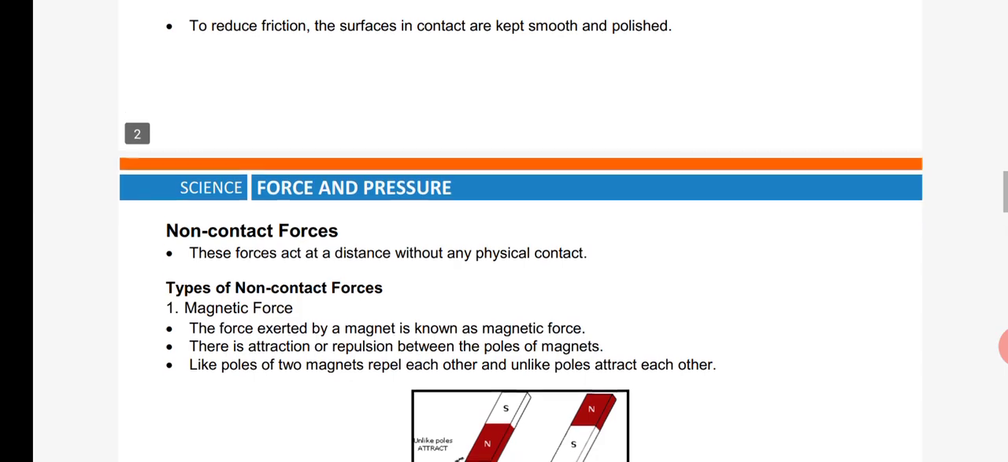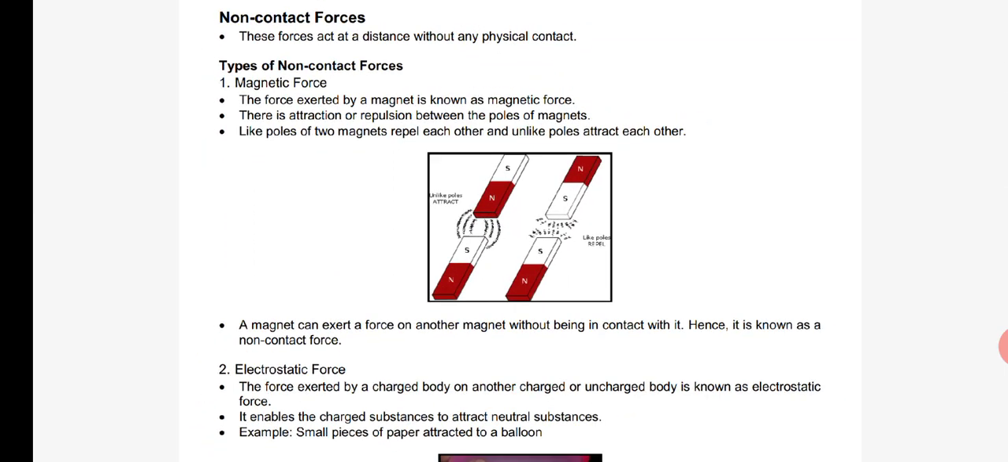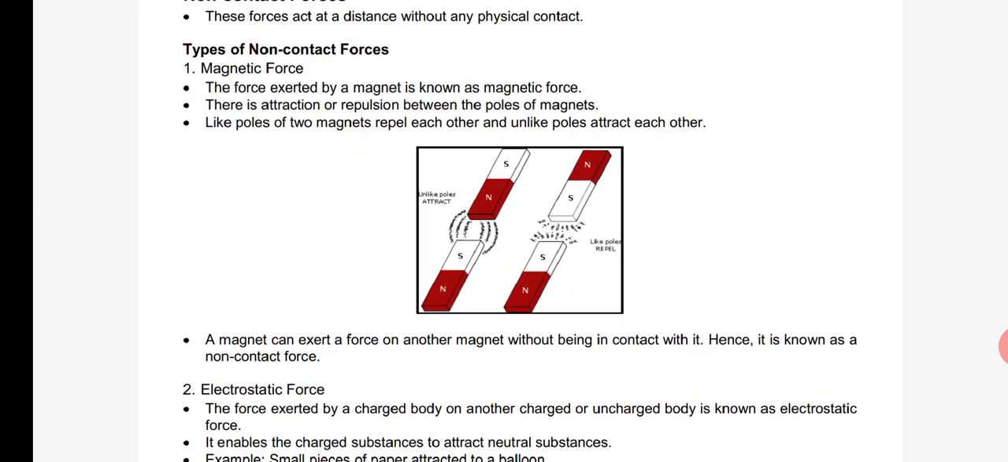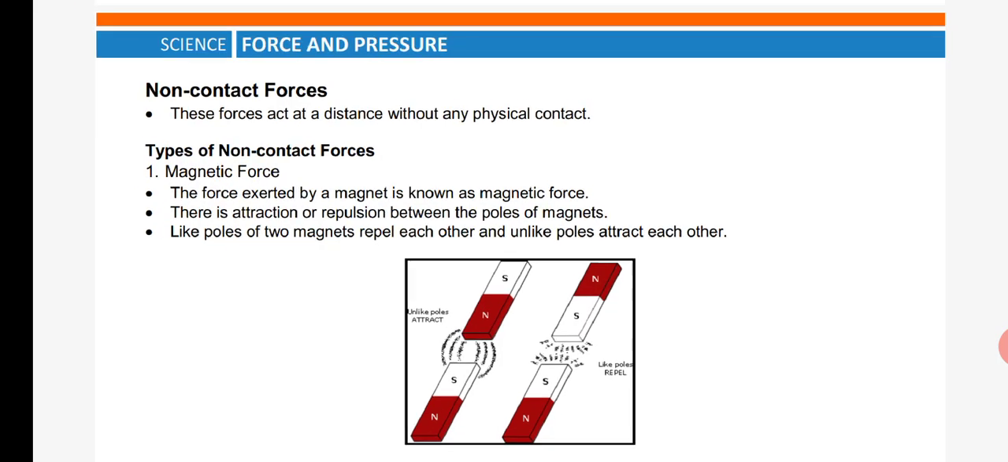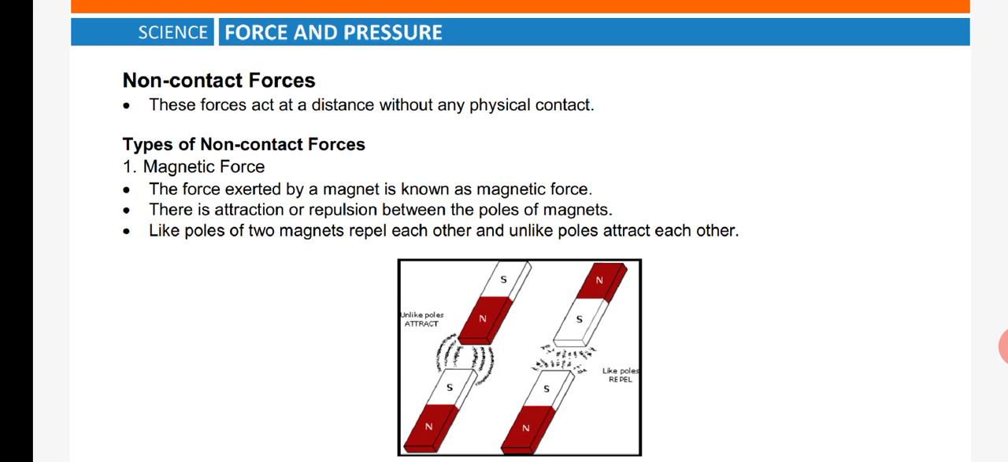Okay, so next comes non-contact forces. In non-contact forces, there are three types. One is magnetic force, one more is electrostatic force, and the last one is gravitational force. These forces act at a distance without any physical contact. Contact force has physical contact, whereas non-contact force does not have any physical contact.